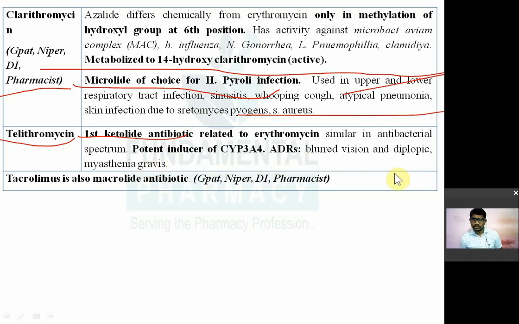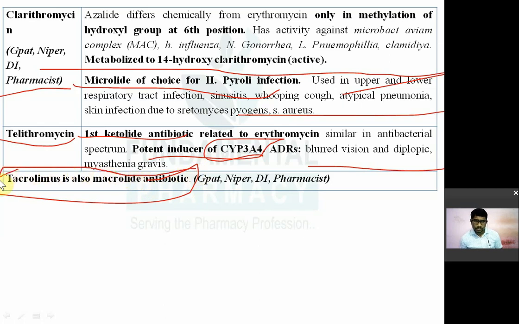Metabolizing enzyme होता है CYP3A4. So 90% of drug is metabolized by CYP3A4 enzyme. Okay. Potent inducer of CYP3A4. First reaction, blurring of vision, diplopia and myasthenia gravis. Okay. Then tacrolimus जो है, it is actually anti-cancer drug. Tacrolimus, but it also has a lactone ring in the structure. So sometimes tacrolimus is also called as a macrolide antibiotic.